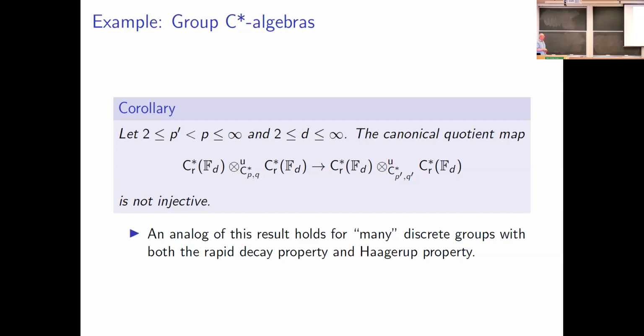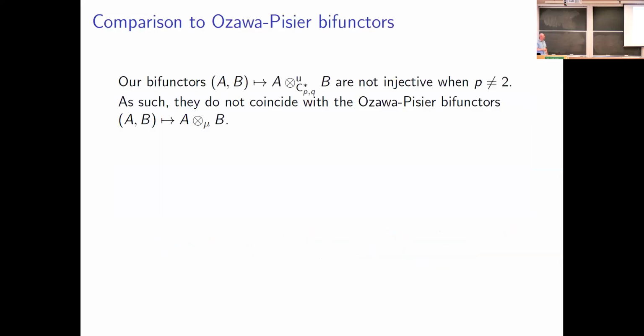And once again, an analog of this result holds for many discrete groups with both the rapid decay property and the Haagerup property. And so we now know that our constructions do actually produce a whole bunch of different tensor products. It's natural to ask, does it give us the same thing as the Ozawa-Pisier bifunctors?